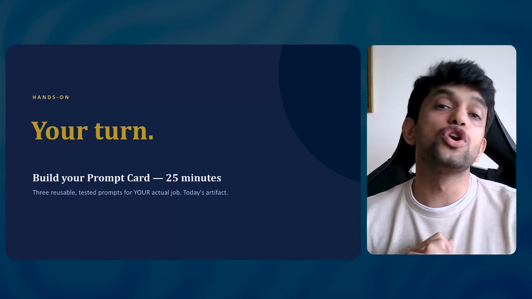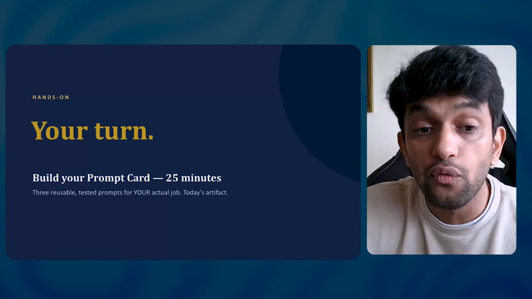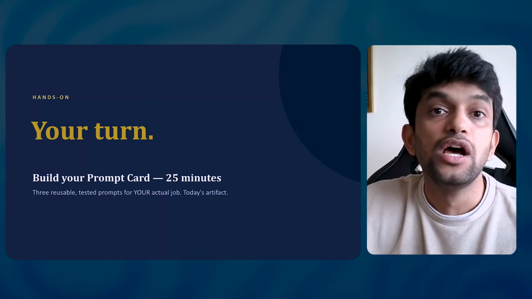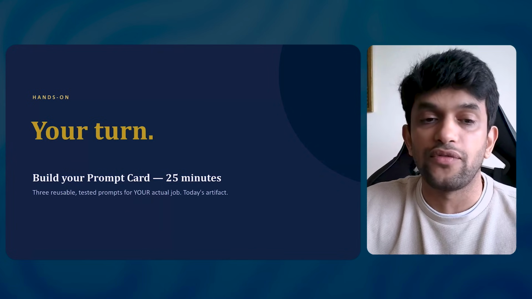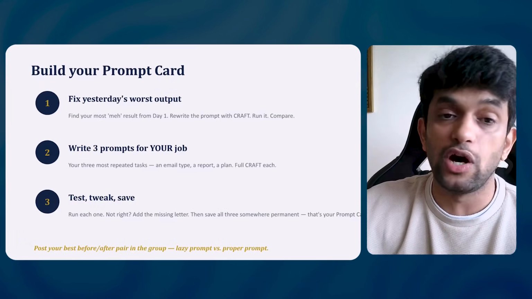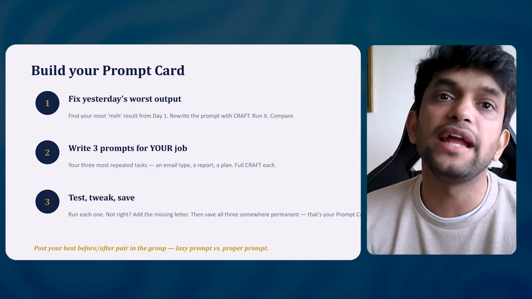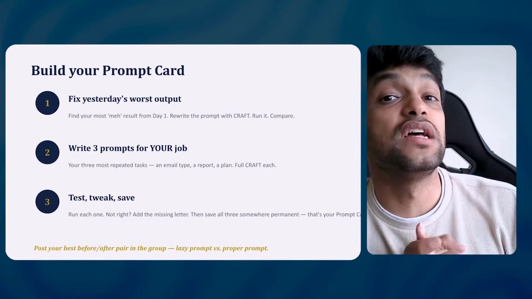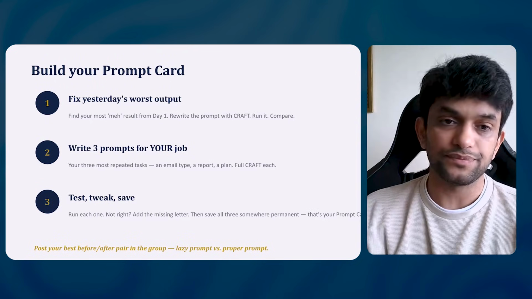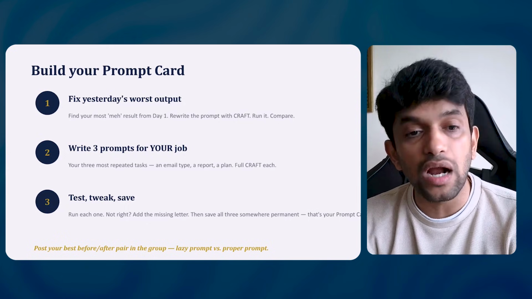Now what you have to do is, in the next 10, 15 minutes or 25 minutes, write prompts for your use cases. In the first session, we did certain activities, right? Now change the prompt using the CRAFT framework. Whatever you are writing, or you fix yesterday's prompts, try to include the CRAFT framework and see the difference. Guys, if you don't use this framework, you will not be able to understand the difference, okay? Perfect. So just fix yesterday's worst output by using the CRAFT framework.